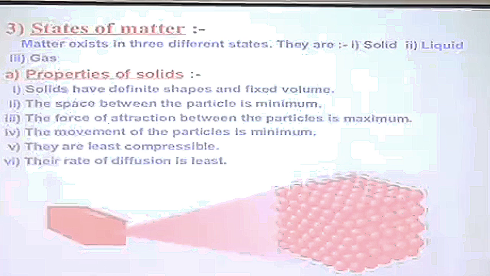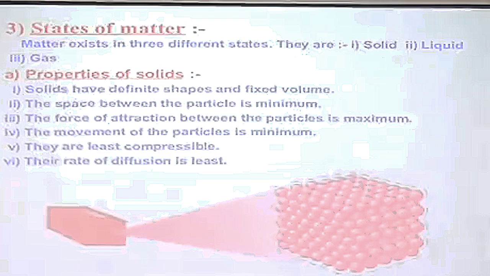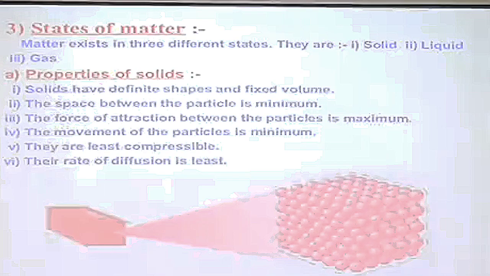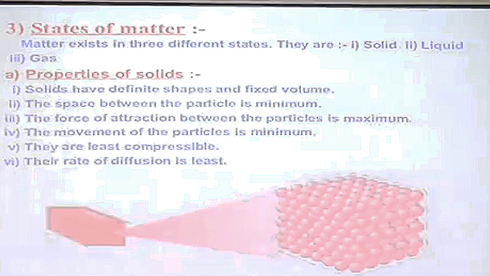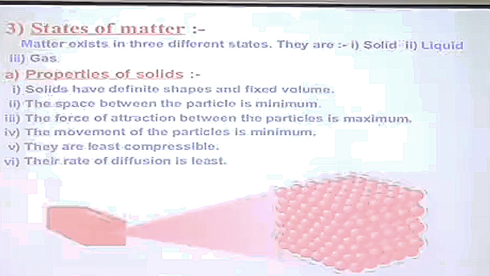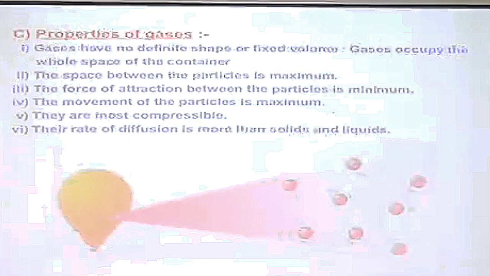Even if I apply a small magnitude of force, nothing happens. Or I can say solids are rigid. They have definite shape, definite volume, they are rigid, they cannot be compressed, they are incompressible, and they have definite boundaries.